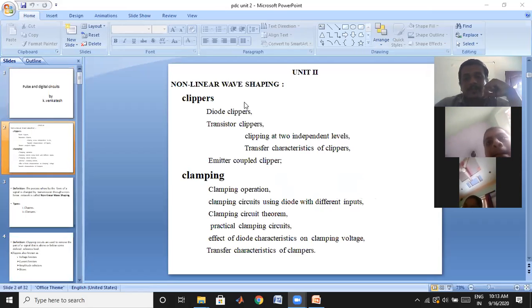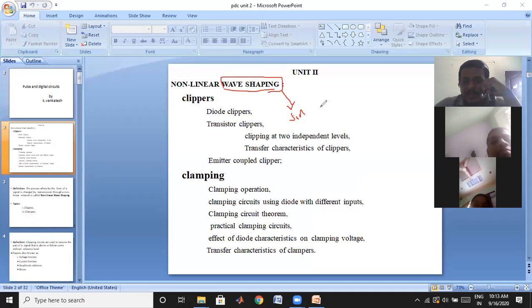Okay, non-linear wave shaping. As we have discussed previously, the previous chapter is linear wave shaping, and we discussed what we mean by wave shaping. Wave shaping means simply changing the shape of the waveform. In the previous chapter, we discussed 2 points. First point is, if the signal is sinusoidal,